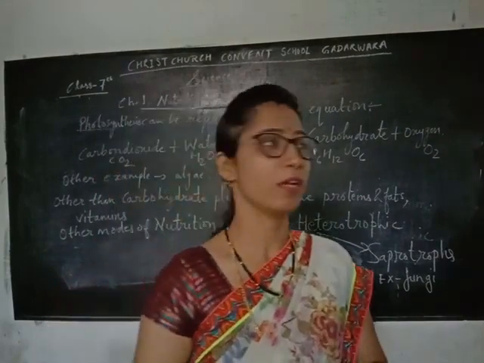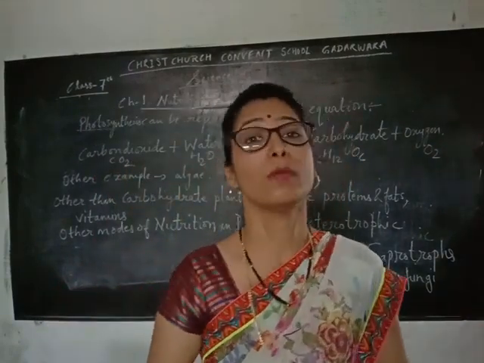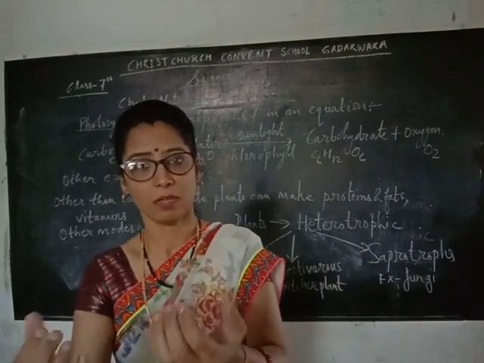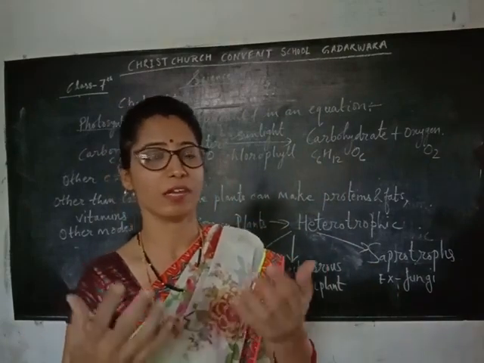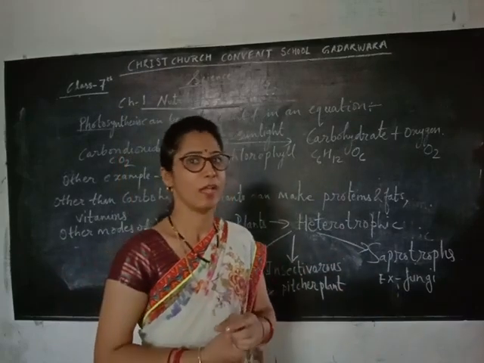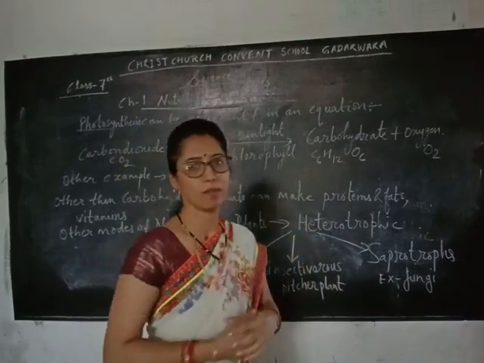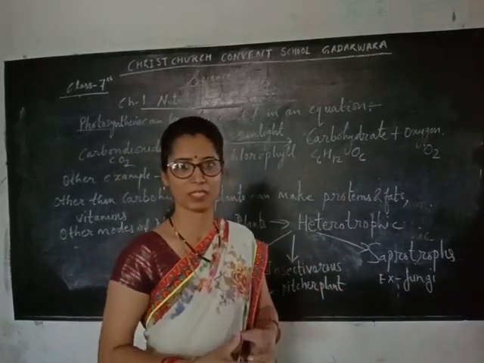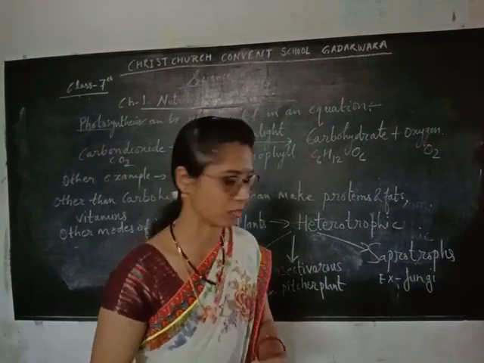With the help of rhizobium bacteria, plants absorb the nutrients, nitrification takes place, and this nitrogen is used by the plant to make proteins, fats, vitamins, etc.